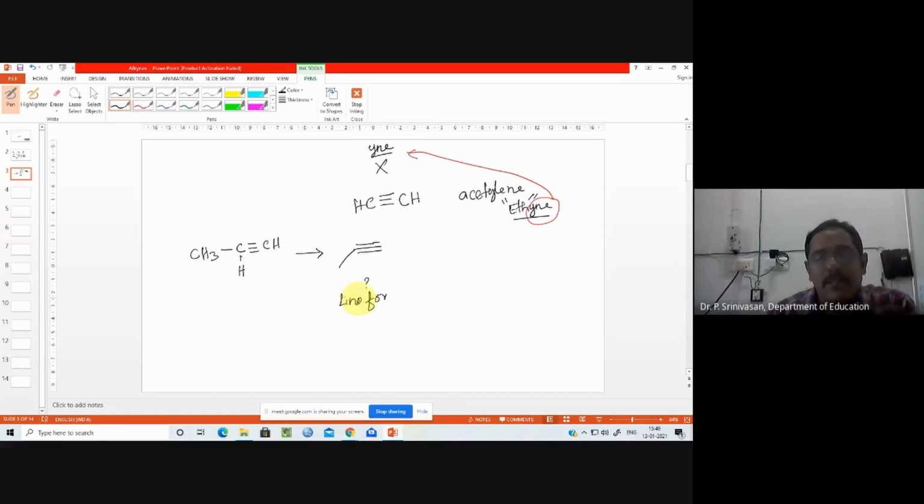So it is LINE, line formula. The one on the left-hand side is the normal formula we are writing, and the right-hand side is the line formula, which we are also familiar with.